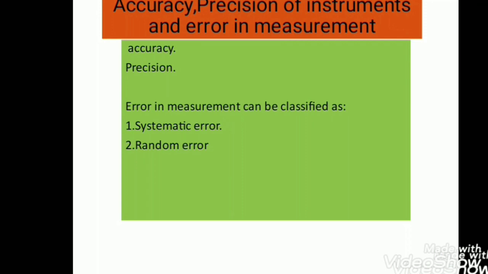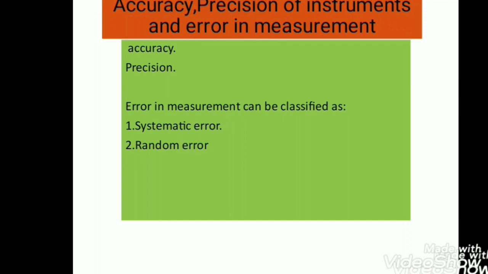Now we shall distinguish between the two terms, accuracy and precision. What is accuracy? It is a measure of how close the measured value is to the true value of the quantity. And precision is the resolution limit to which the quantity is measured.